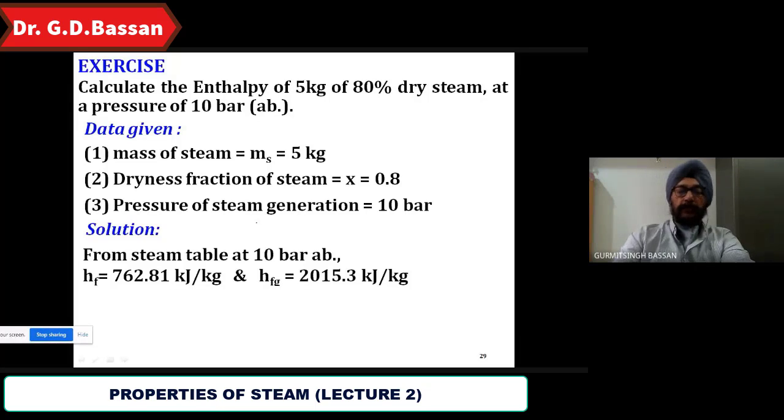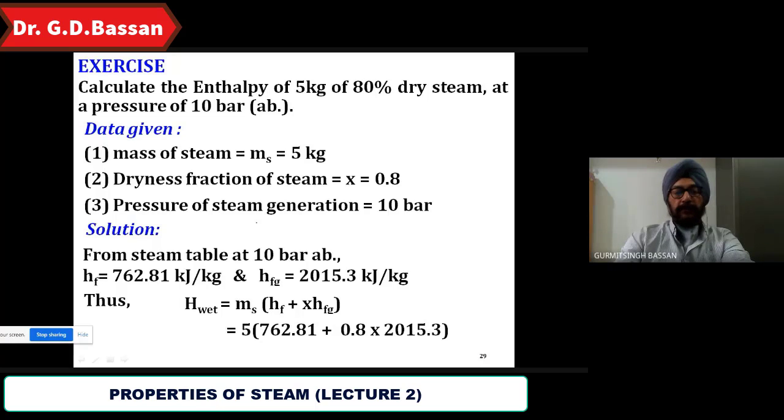So putting the same values in the equation, H wet is equal to mass into HF plus X into HFG. So that is 762.81 plus 0.8 into 2015.3, and that is equal to 1187.25. That's clear? So that is a simple example to find out the enthalpy of the wet steam.